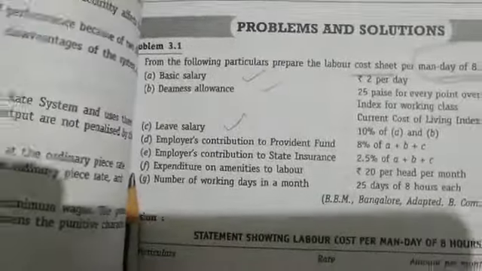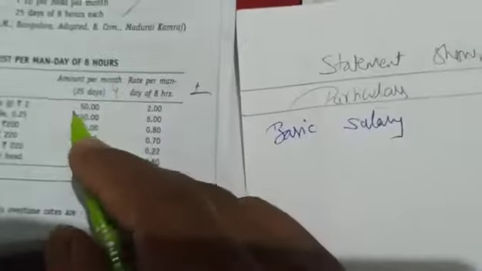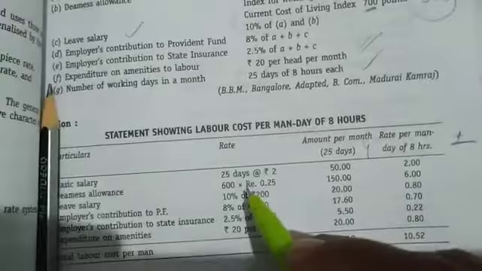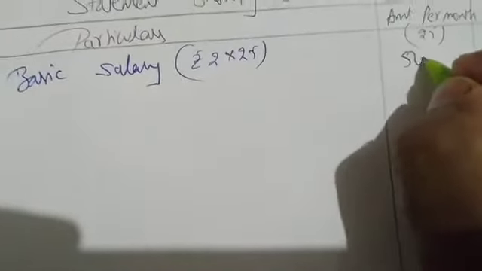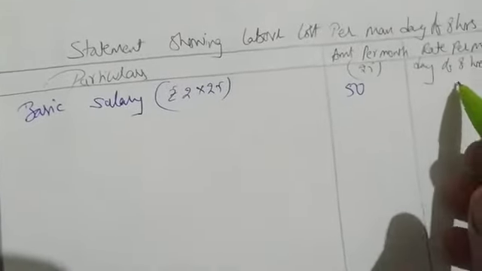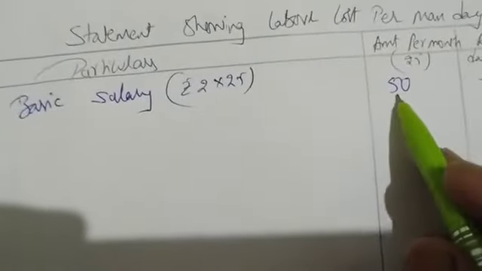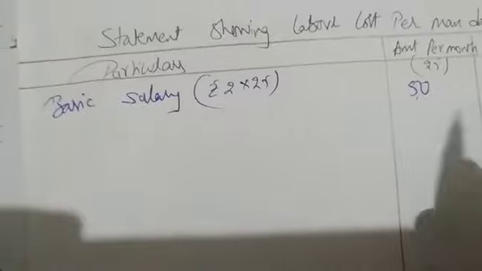So first what we have? The basic salary. So let me write here basic salary. How much is he saying? Rupees 2. For how many days? First we have to do it for the month. 25 into 2, how much are we getting? 50. Per man is how much? 2 rupees. How can you do it? This 50 divided by 25 you get 2. Or directly he is saying per day is how much? 2. So I am taking per day 2 rupees.